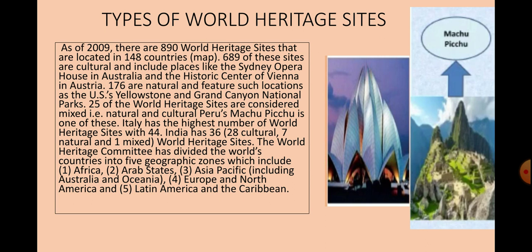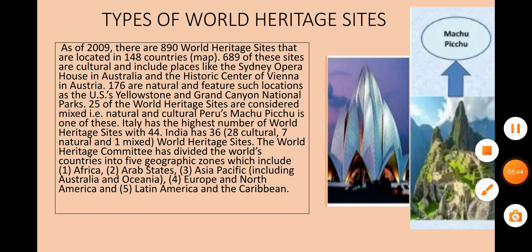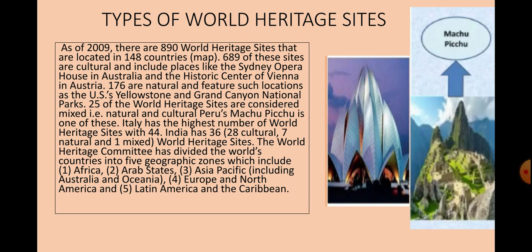Types of World Heritage Sites. Now what are the types of World Heritage Sites? Let's see. As of 2009, there are 890 World Heritage Sites that are located in 148 countries. Then 689 of these sites are cultural and include places like the Sydney Opera House in Australia and the historic center of Vienna in Austria.